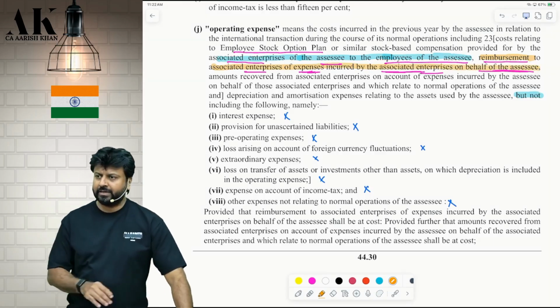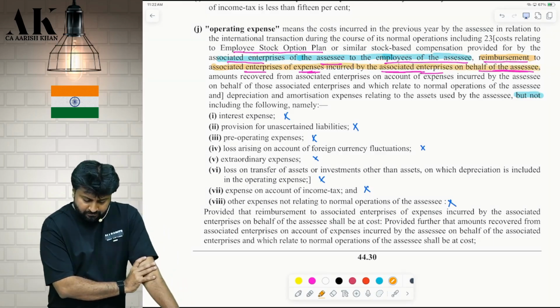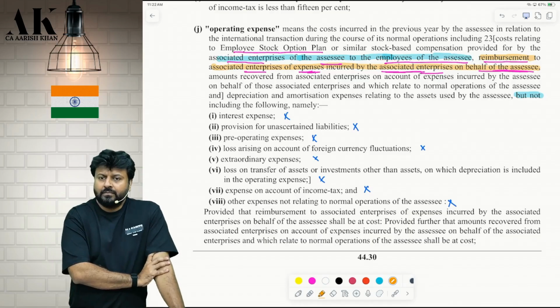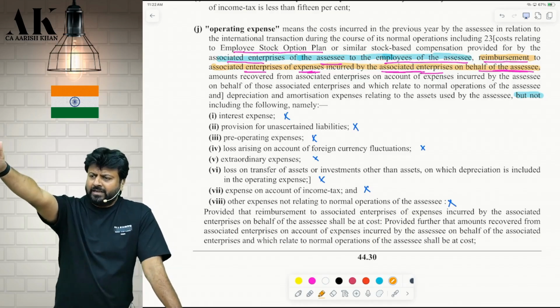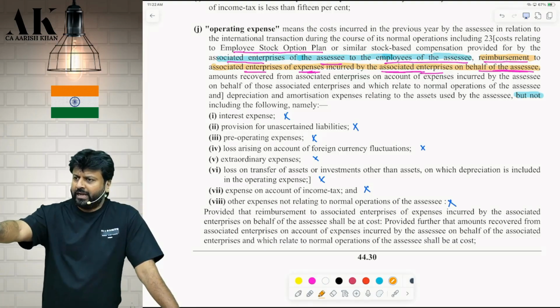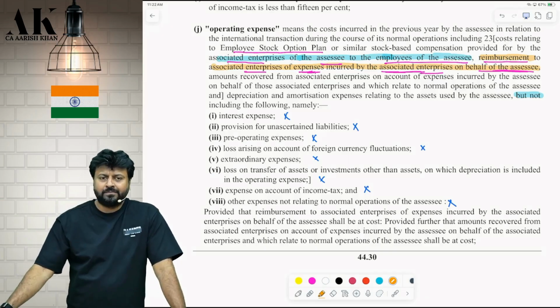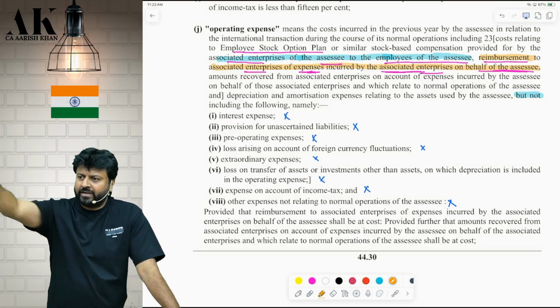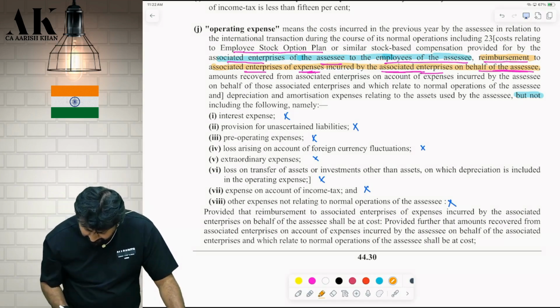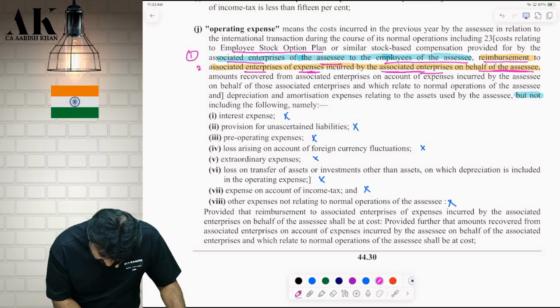Let's highlight this separately and talk about it now. What is this? Associate enterprise might have incurred some expense on my behalf, so we are reimbursing them, correct? For this project only. I am not talking about other expenses. For this project, some of the expenses they would have incurred, so I am reimbursing them. Take that also in the operating cost. Is this clear? This is first. This is second. Now third.